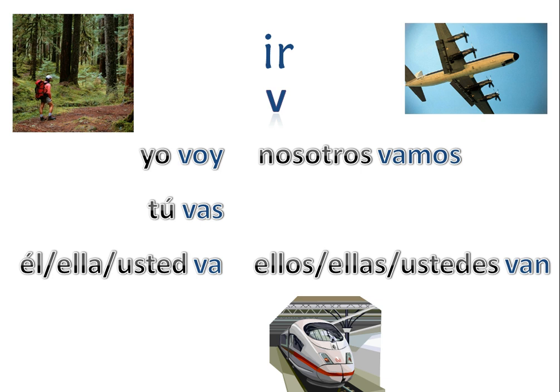So the forms of ir are voy, vas, va, vamos, van. As I said, this is an irregular verb, but once you realize that the stem is a V and the yo form is irregular, ending in Y instead of an O, it's really easy to follow because it's just like a regular AR verb.